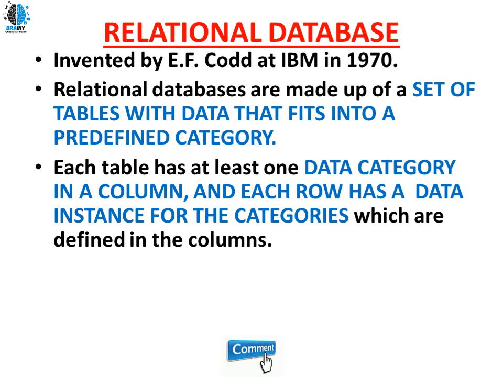Each table has at least one data category in a column, and each row has an instance of that particular category. Instance means the value or the object defined in the column itself. It's nothing but a field name.